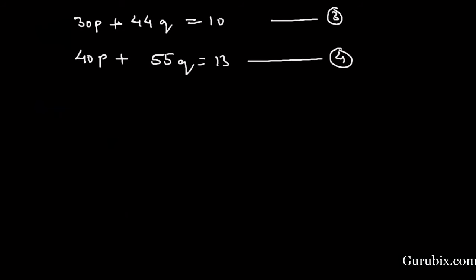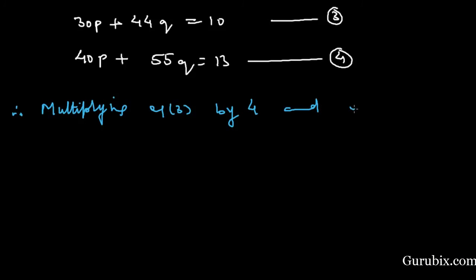And now we shall solve these two equations by using the elimination method, and for that we have to make the coefficients of any of the two variables equal, and then we subtract or add. So we observe that if we multiply this 30 with 4, then we get 120, and if we multiply this 40 by 3, then we get 120. Therefore we shall multiply equation number 3 by 4 and equation number 4 by 3.